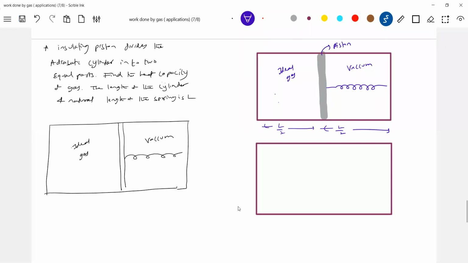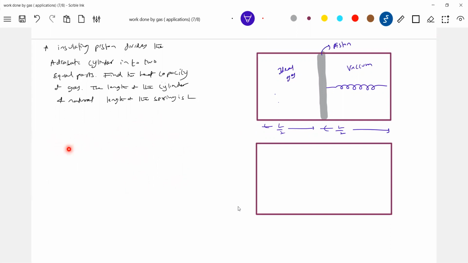He's asking for the molar heat capacity. How does the spring come in? Read carefully. What is the length of the spring? The natural length of the spring is L. So initially, what is the state of the spring? Compressed. It's a monoatomic ideal gas.